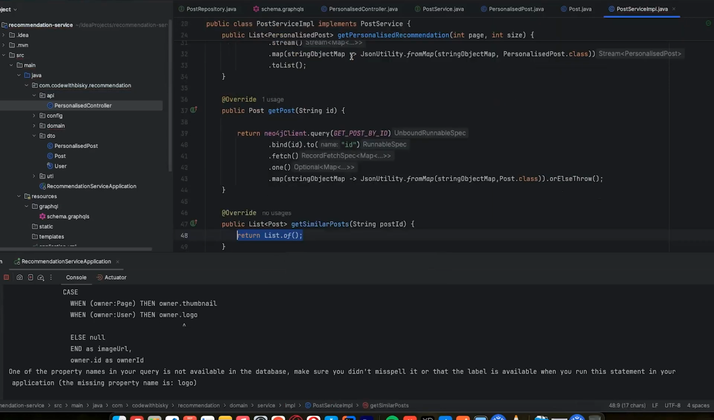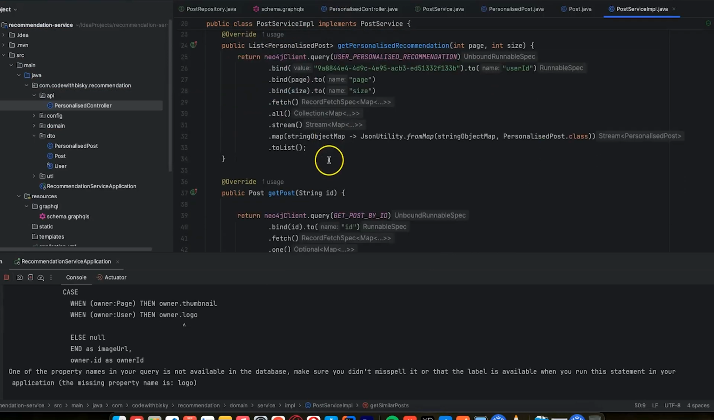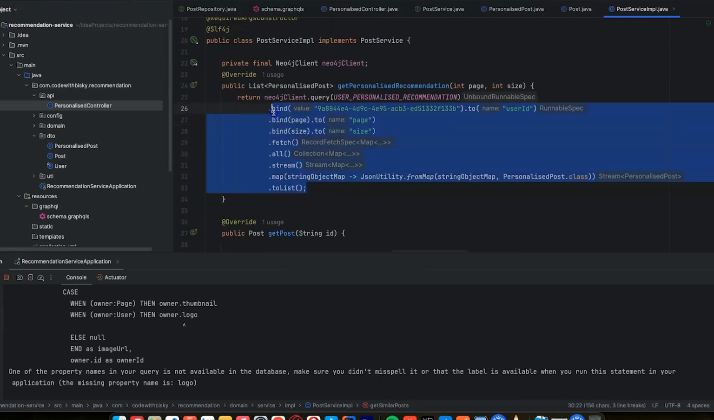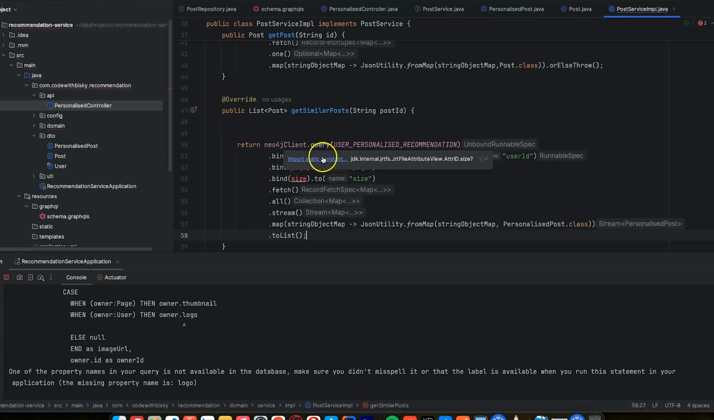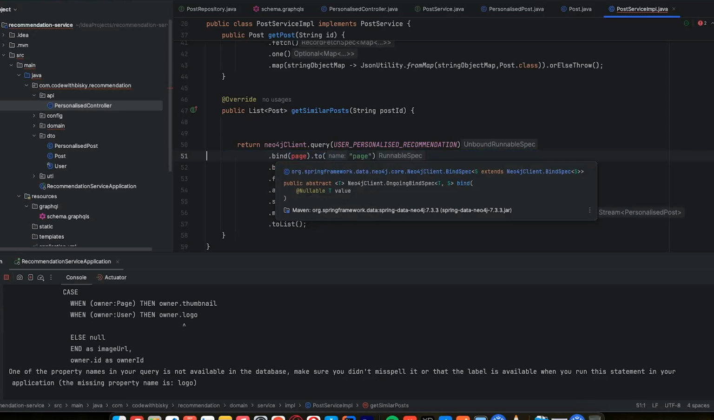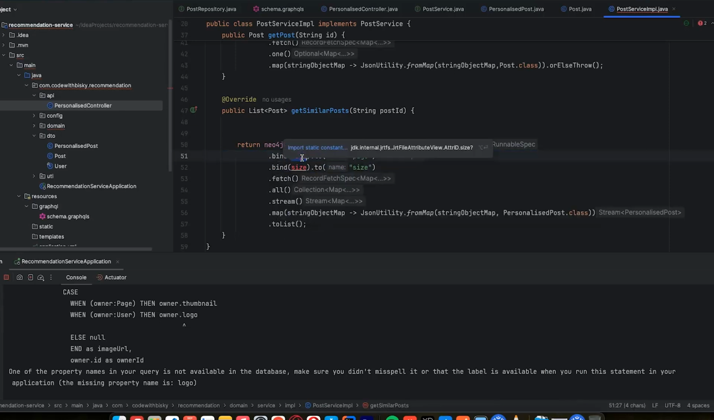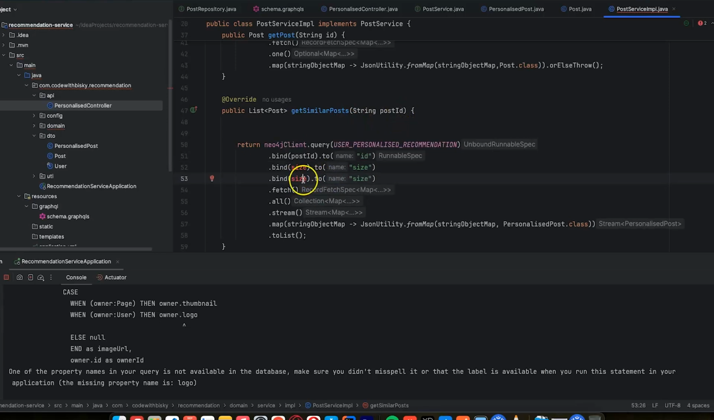Let's implement this. I think we are okay. So the query is quite easy. Let's just grab this, and I can paste here, and here we don't want this. And here we just say post ID, and we are binding it to the what? To the ID. And for the size, I think it's fine to add also size and page.